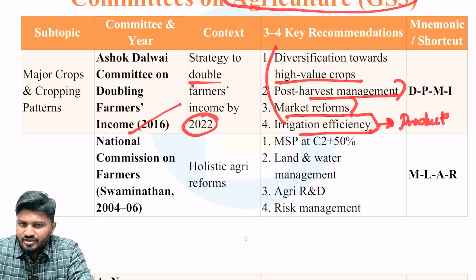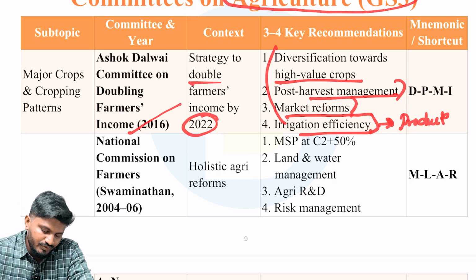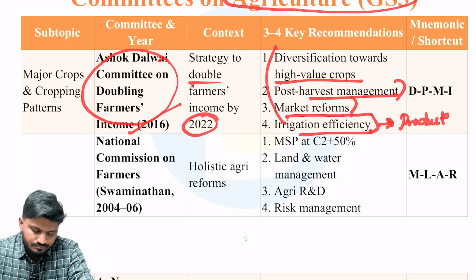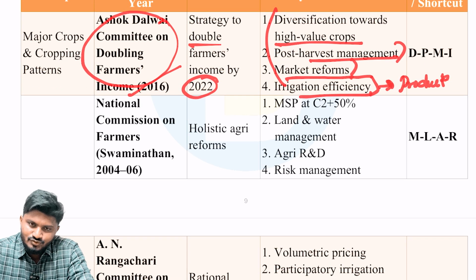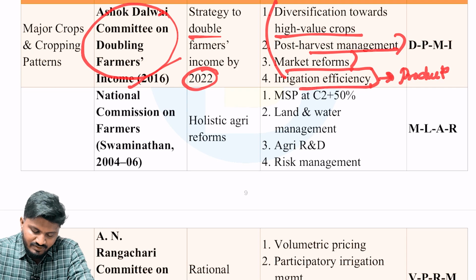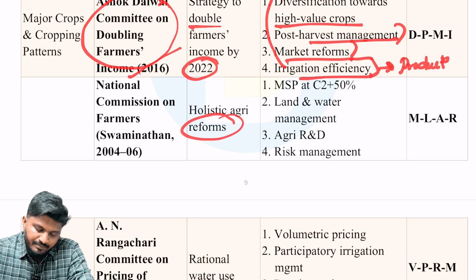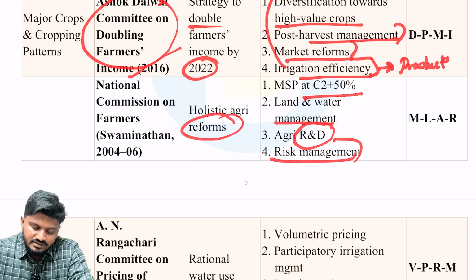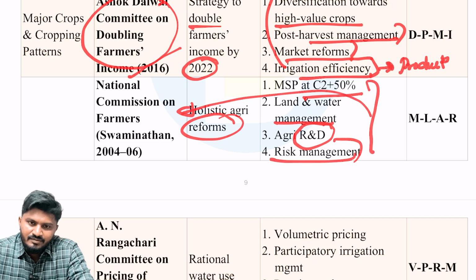Any question which is talking about agriculture, one of the drawbacks with agriculture is the wastages. Food is not being able to be stored in cold storage, and as a result, it is being wasted. So any questions which involve wastage, you can use Ashok Dalwai committee as a recommendation. Next is the National Commission on Farmers under the chairmanship of Swaminathan. It dealt with holistic agriculture reforms, MSP at C2 plus 50%, land and water management, agriculture research and development, and risk management. All these recommendations were provided by the Swaminathan committee.